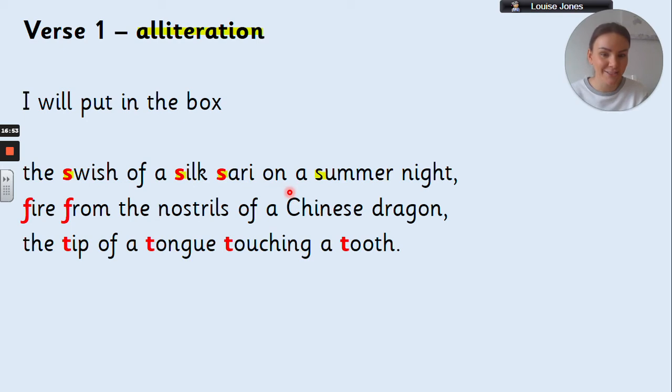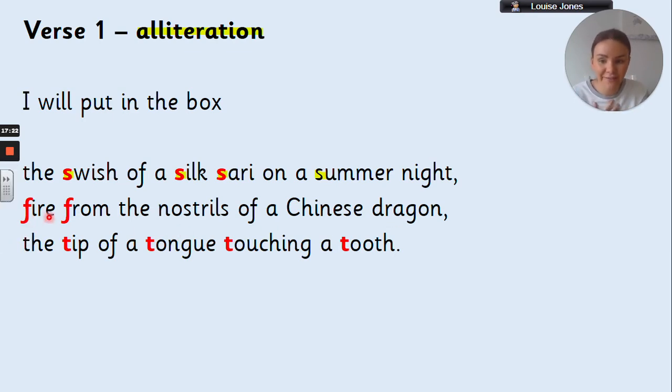Have a go at saying that to yourself. It's almost a bit like a tongue twister, and that is a device that poets use a lot in their poems, where they have the first letter or sound of the word the same in a lot of the words. And the words don't have to be right next to each other, but they're all in the same sentence. This one here, fire from the nostrils of a Chinese dragon.